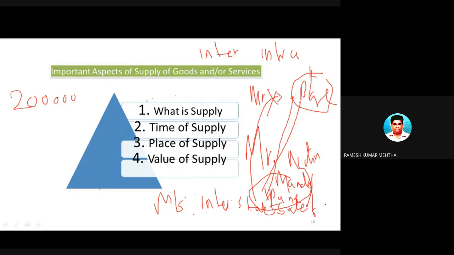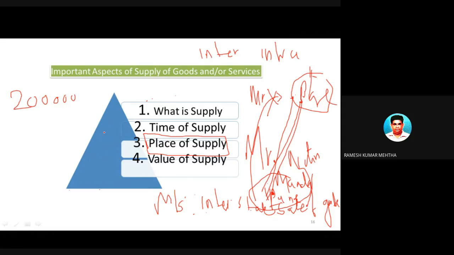Previously it was intrastate, and now it is interstate. How is it possible to find out? Because of the concept called place of supply. The place of supply is from Bangalore to Pune. Two different states have come into the picture. So that's the reason why place of supply is very, very important.